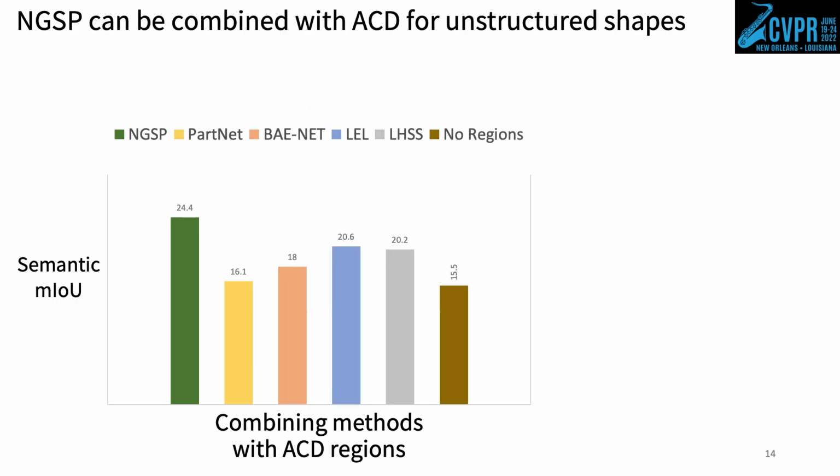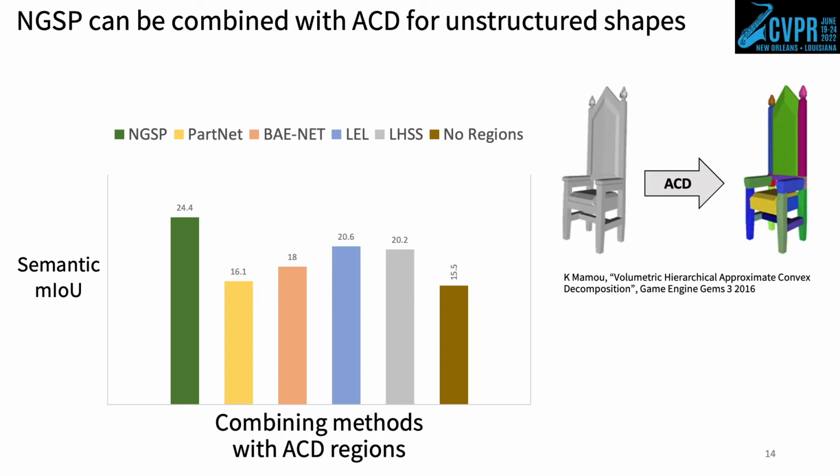As NGSP requires a region decomposition as input, it can't be directly applied to some types of unstructured data without the help of auxiliary methods. We evaluate NGSP against alternative region labeling methods over unstructured input data, with regions created by an ACD procedure where only 10 labeled shapes are provided.